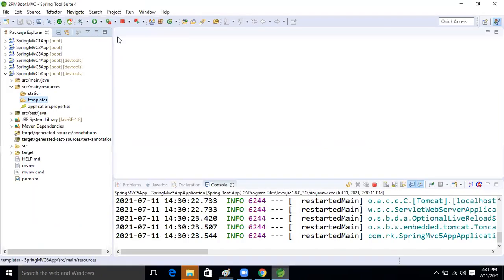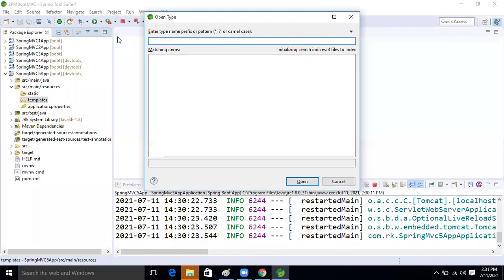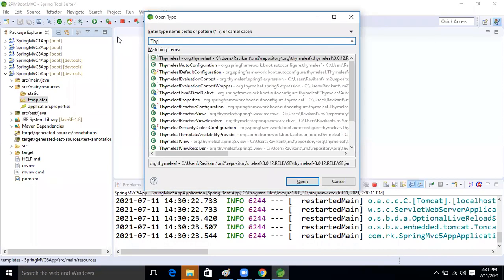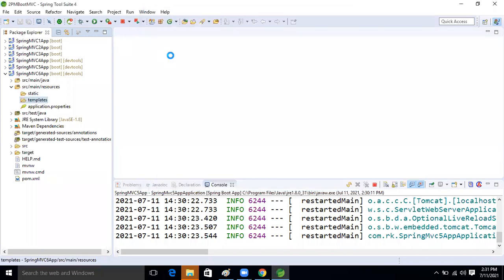One minute. Control Shift T. Thymeleaf is there now. Open it.